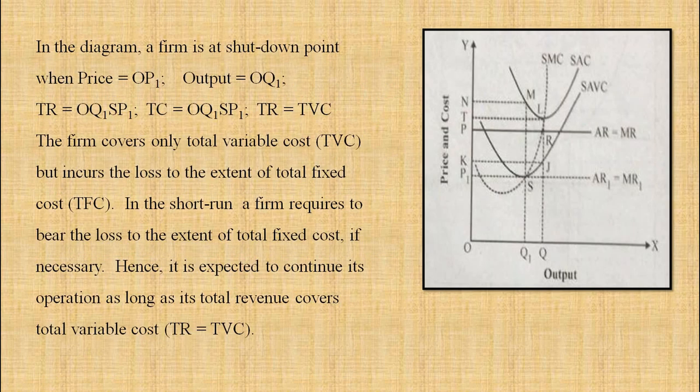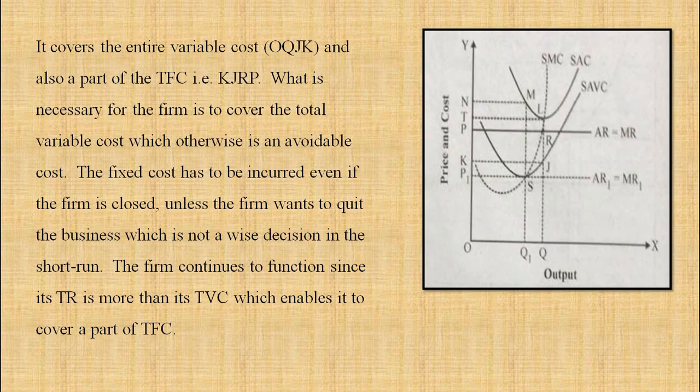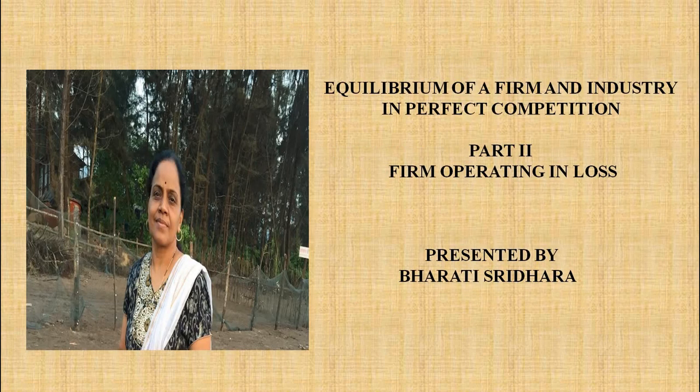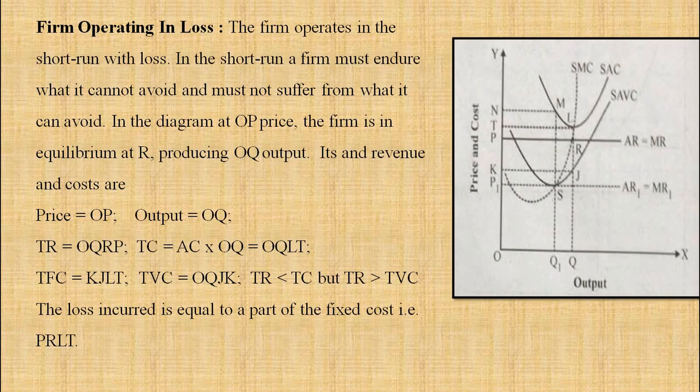This is what you have to explain about the shutdown point. Then firm operating in losses. It is very clear that when total revenue is less than total variable cost, that is called loss. So this is the entire explanation about the firm operating in loss. You have to give the diagrams in a proper way and you have to explain in this way only.